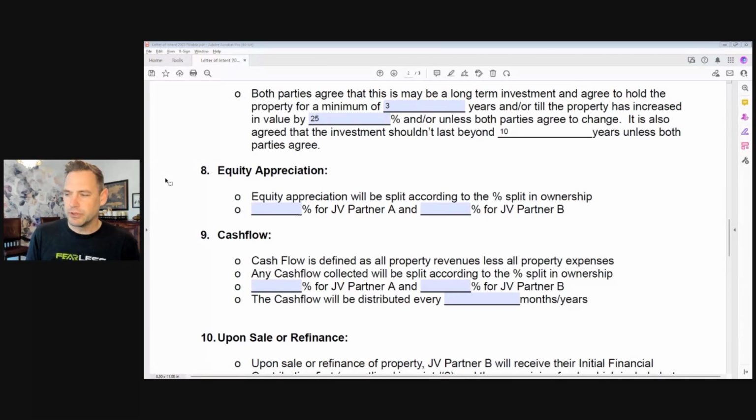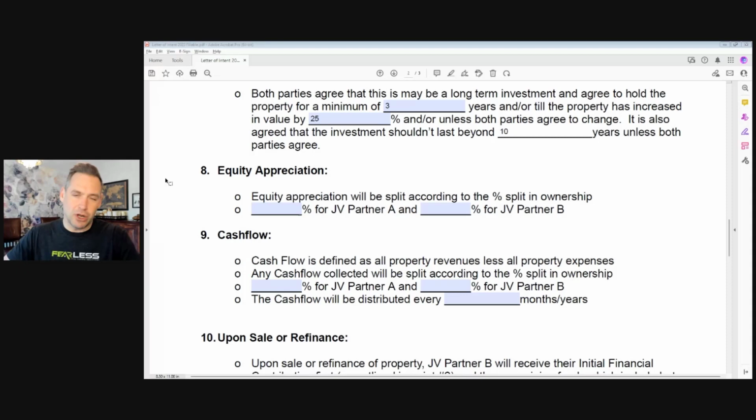I'll give you an example. We had one joint venture partner that did not want cash flow, but wanted a higher percentage of equity appreciation. So in that case, even though we owned the property 50-50, we gave him 66% of the equity appreciation. He gave us 100% of the cash flow. We ended up splitting the mortgage paydown 50-50. So all of those different ways of making money in real estate can be separated if you want.